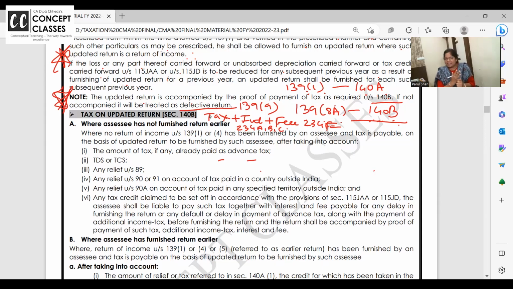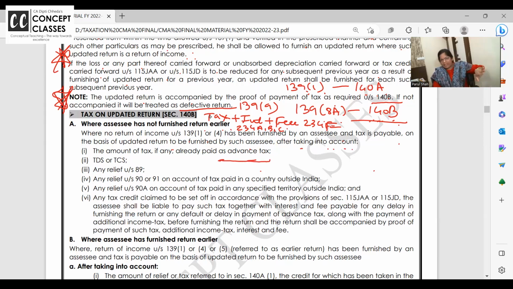What do you mean by tax on updated return? Tax plus interest, because the tax which you had to pay in 22, you are paying now in 24. Plus fee, that is 234F fees. If total income is up to 5 lakh then 1000, above 5 lakh then 5000, under 234F. Where the assessee has not furnished return earlier, where no return is filed, then on the basis of updated return, tax has to be paid after taking into account the amount already paid as advance tax.